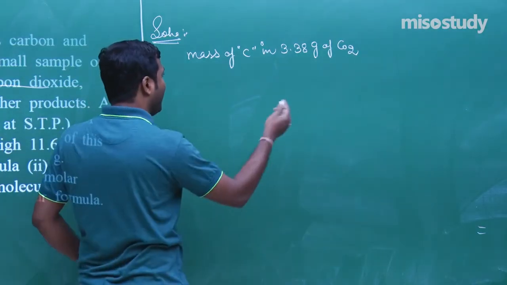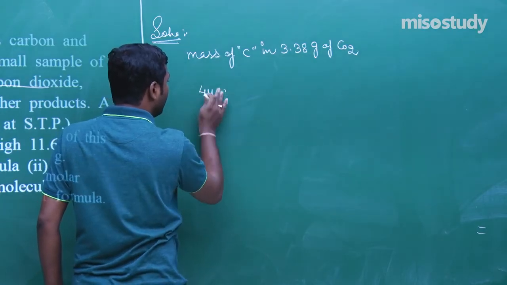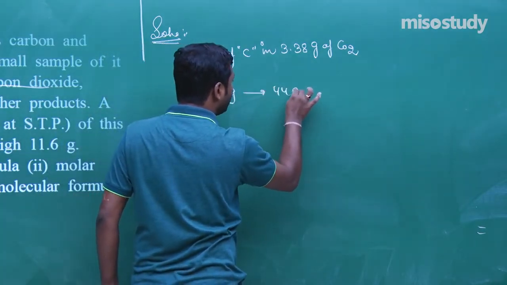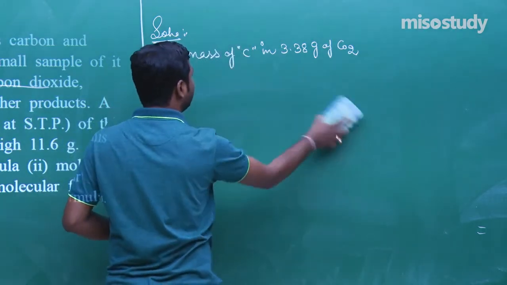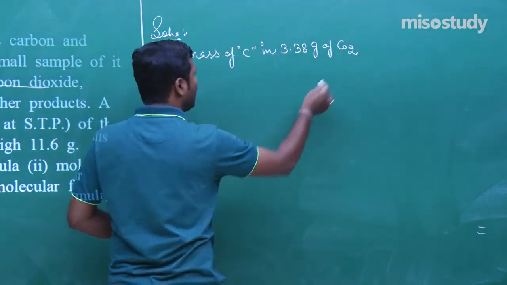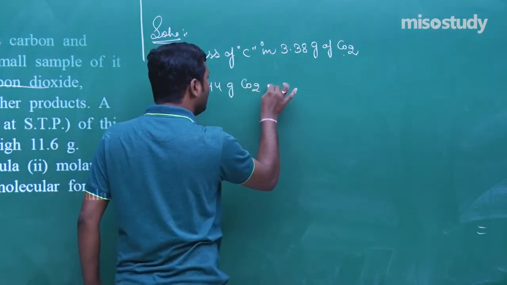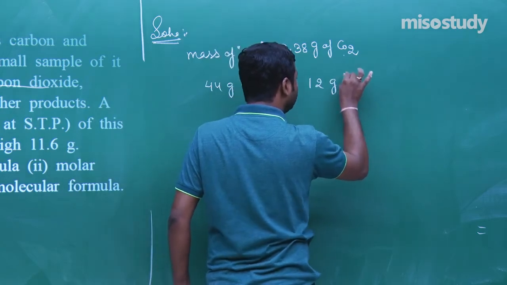Listen carefully. As we know, the molar mass of CO2 is 44. 44 gram CO2 contains 12 gram of carbon.